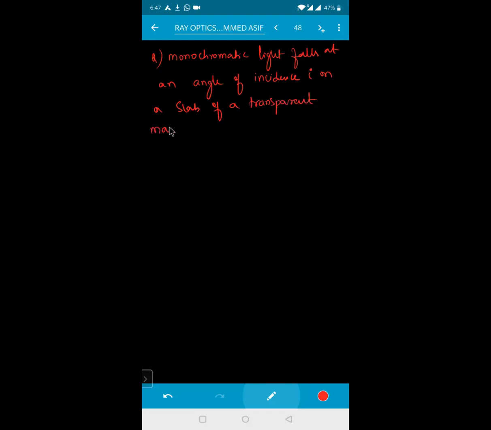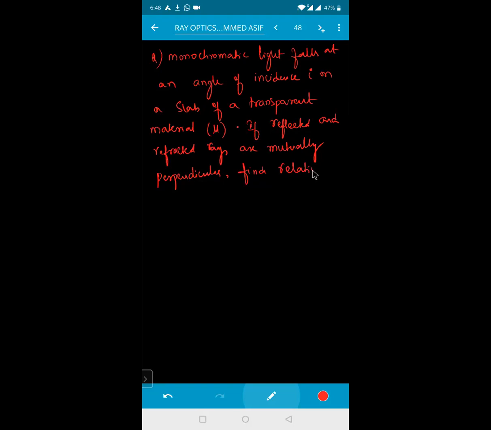The refractive index of this one is, say, mu. If the reflected and refracted rays are mutually perpendicular, find the relation between mu and I. Come on, try to do it.